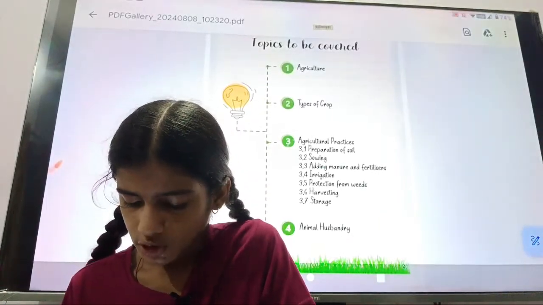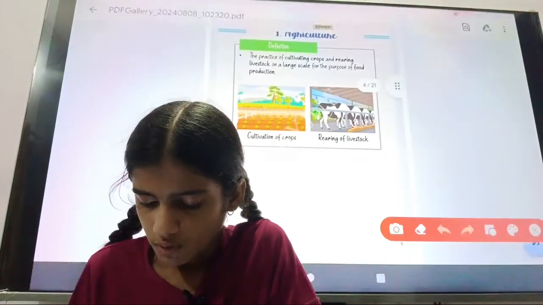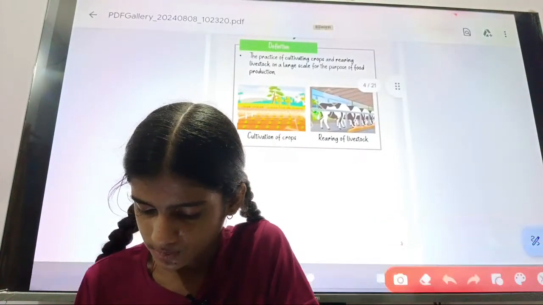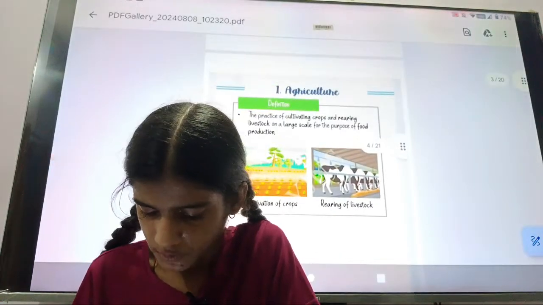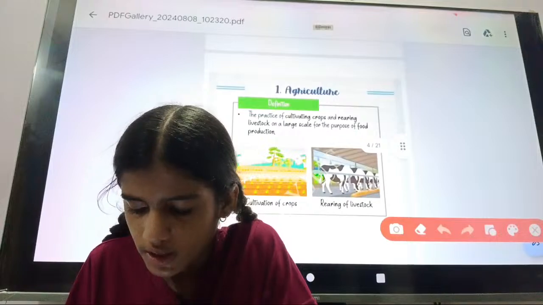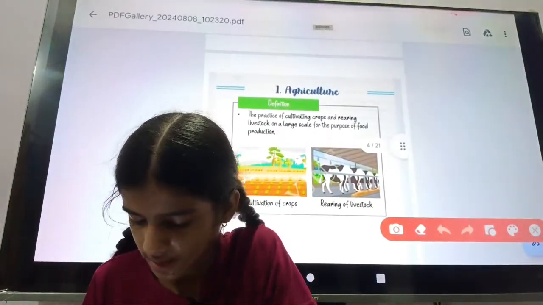So our first topic of this chapter is agriculture. What is agriculture? The practice of cultivating crops and rearing livestock on a large scale is known as agriculture.